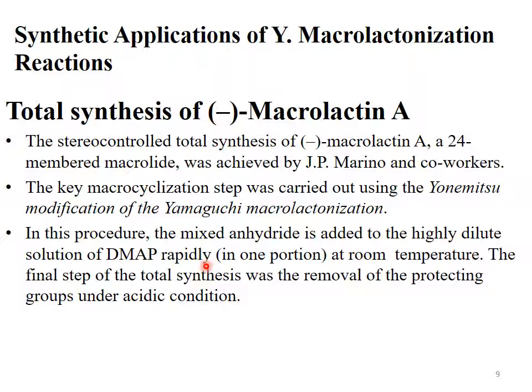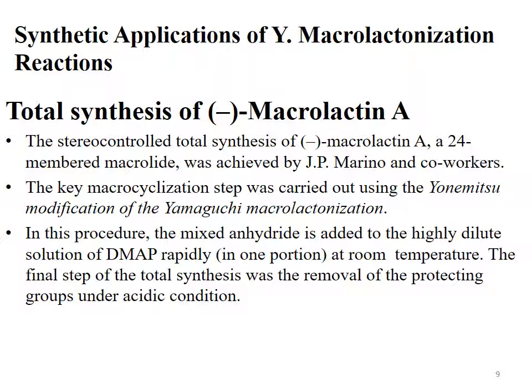Remember, the procedure for the Yamaguchi reaction is that the anhydride formed during the first step is added dropwise to the refluxing solution of DMAP. But when Yonemitsu modification is made in the Yamaguchi procedure, then the mixed anhydride formed during the first step is rapidly added to the solution of DMAP. This is the Yonemitsu modification. I think you people understand this.